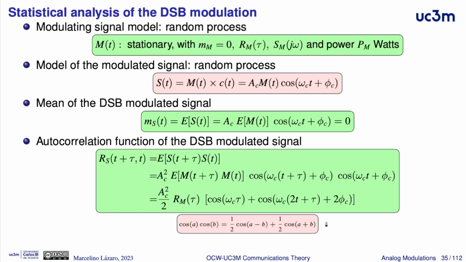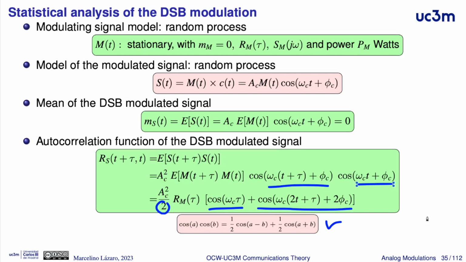If now we use this very well-known trigonometric identity for the product of a couple of cosines, basically we have 1/2 cosine of the difference of the arguments. This is one argument, this is the other one. The difference is omega c times tau, and 1/2 times a cosine of the addition of these two arguments, and the addition of these two arguments is omega c times 2 times t plus tau plus 2 times the phase phi c.